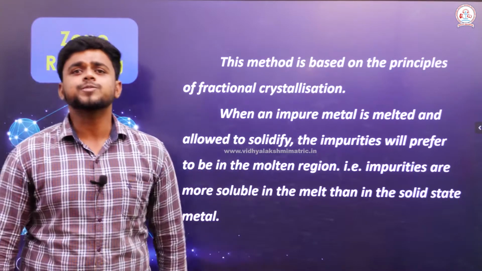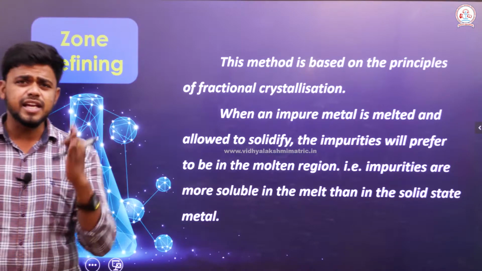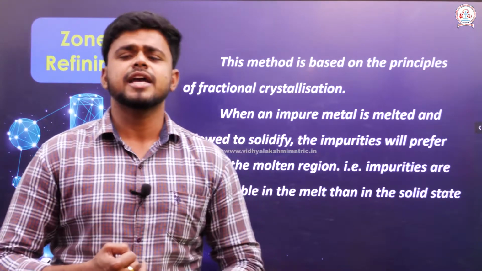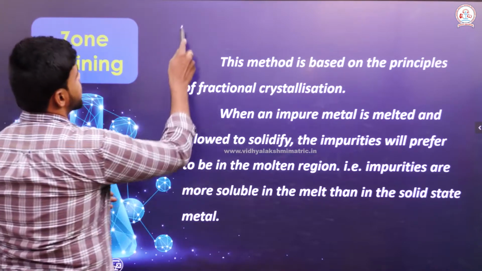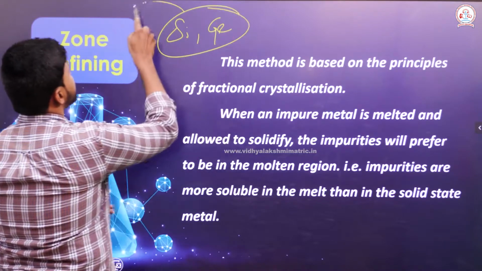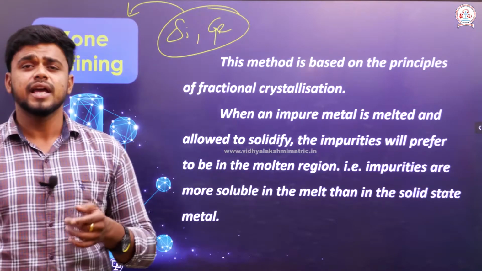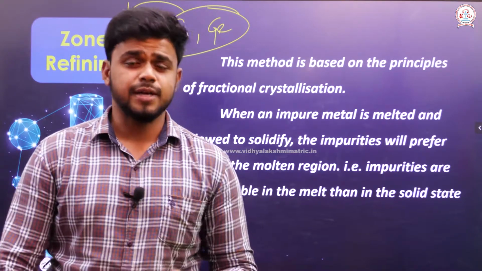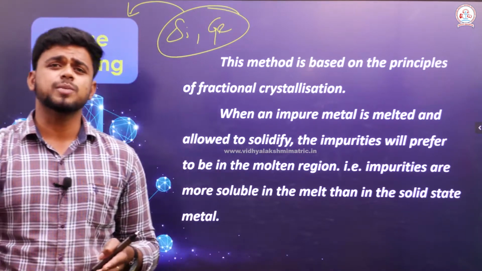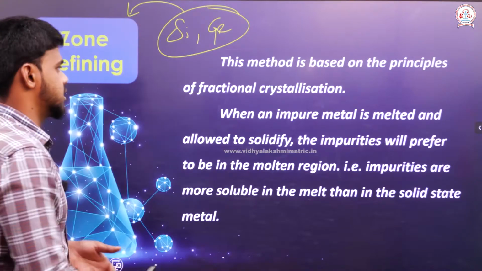The next refining process is widely used to refine semiconductors like germanium and silicon. Silicon and germanium are refined through this zone refining process. This process works on the principle of fractional crystallization.